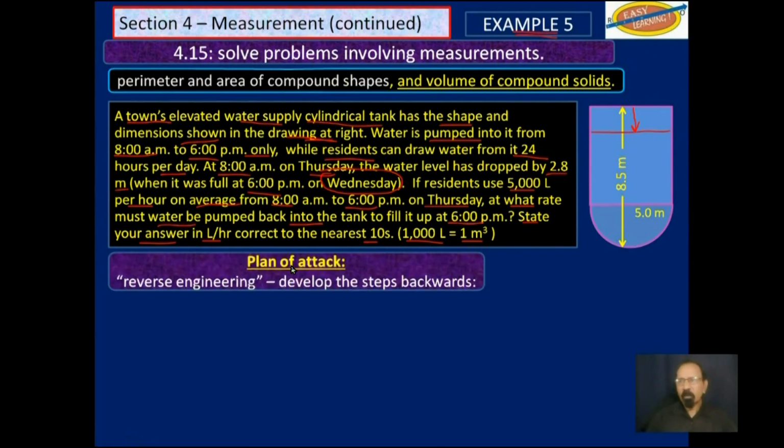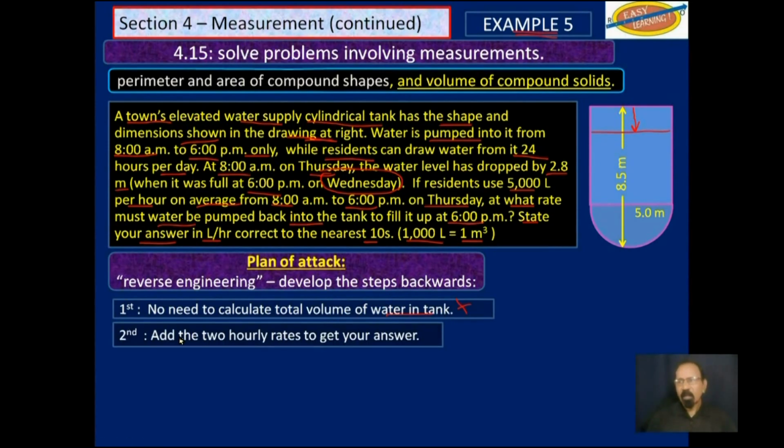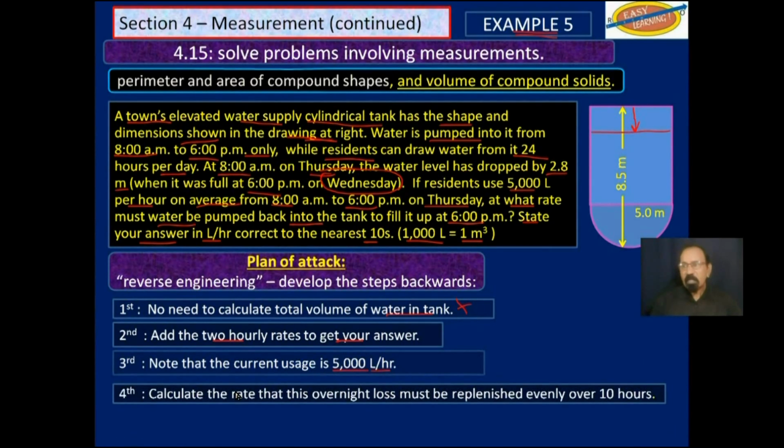So, what is our plan of attack? No need to calculate the total volume of water in the tank. There's no need for that. We need to find the 2 hourly rates to get our answer. Note that the current usage is 5,000 liters per hour, so that has to be pumped in while it is being used. Plus, we have to calculate the overnight loss, which must be replenished in that 10 hours as well.